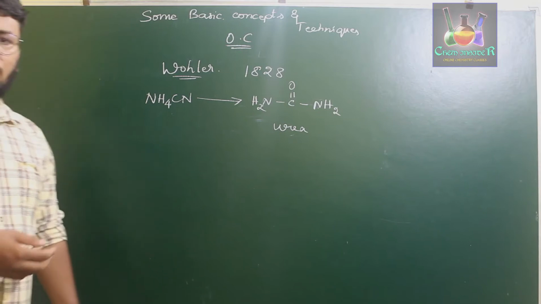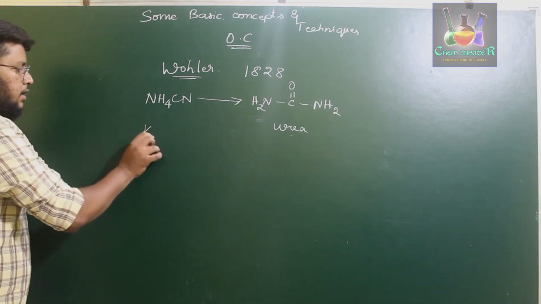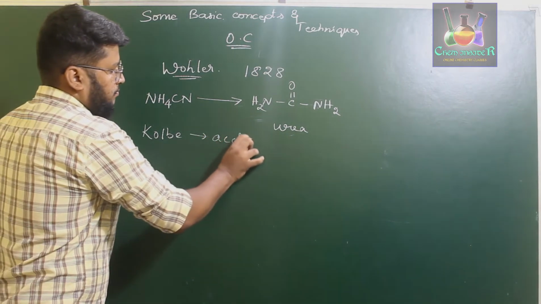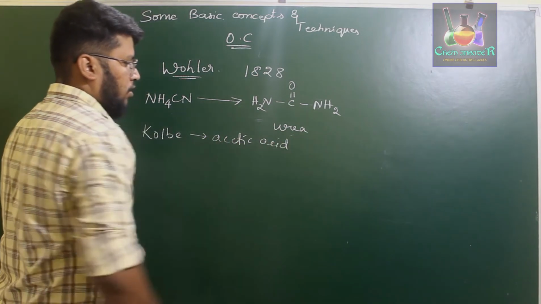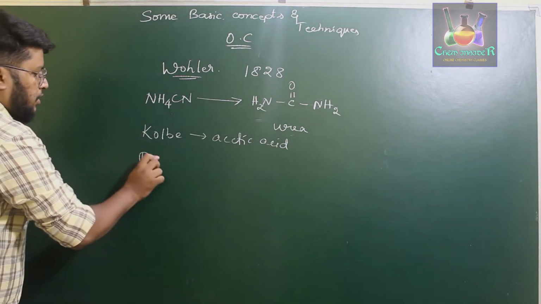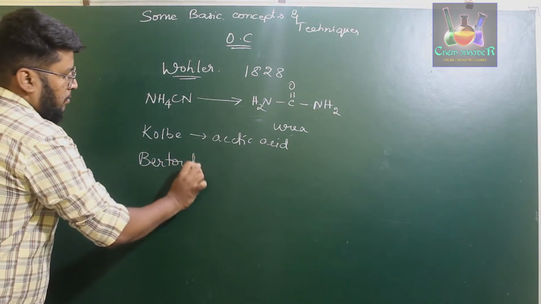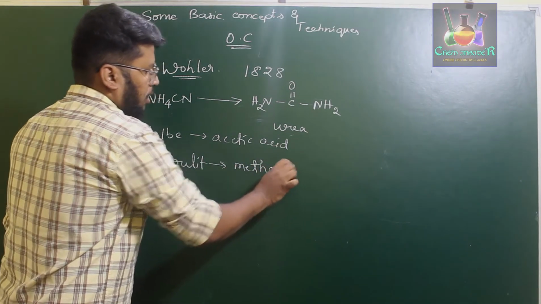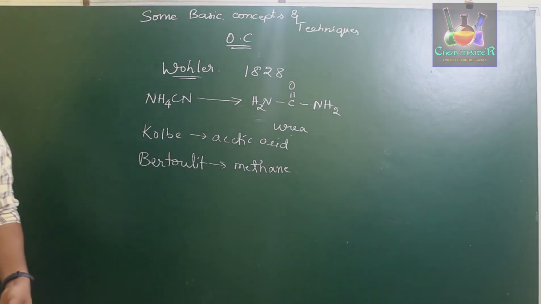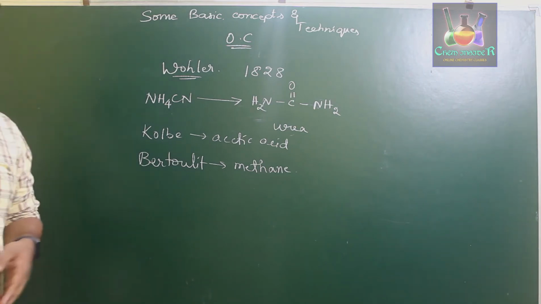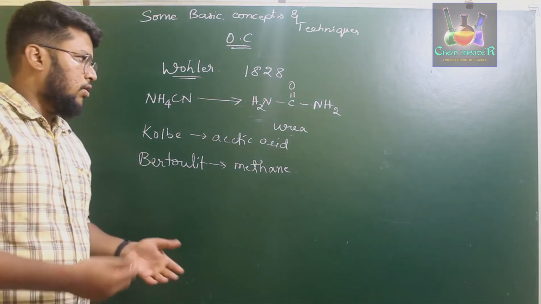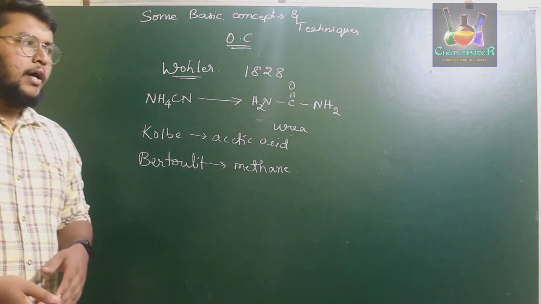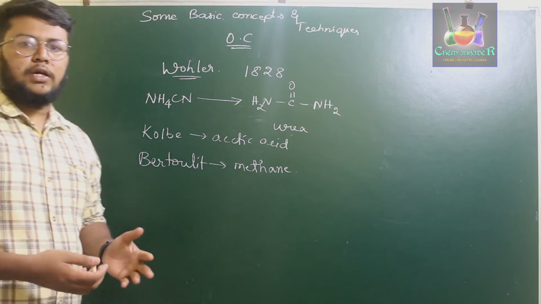Later, a scientist named Kolbe prepared acetic acid from inorganic compounds, and Berthelot prepared methane from an inorganic compound in a laboratory. And so on, most of the scientists in later years synthesized organic compounds from inorganic substances, with the help of organic and inorganic substances, and also by extraction from certain chemical compounds.